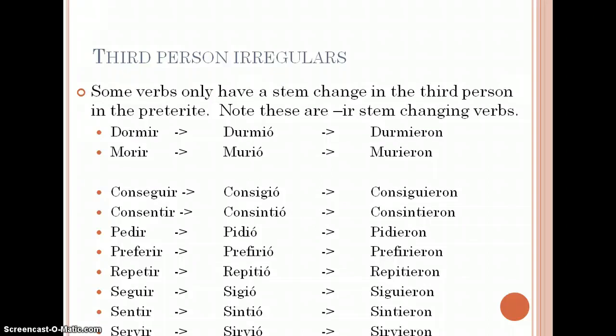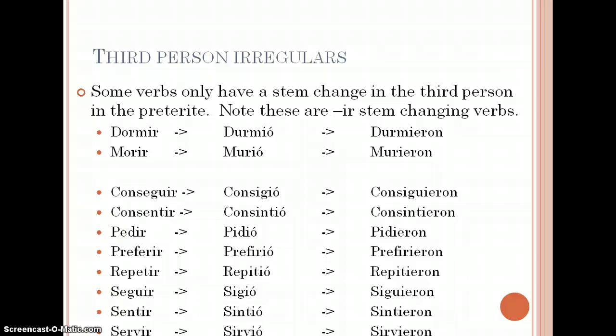The next group we will look at are the third person irregulars. This first group looks quite daunting, but it is verbs that are stem changing verbs. In the preterite, they have a stem change, but only in the third person, both singular and plural. So durmió y durmieron. Él murió, ellos murieron. Él consiguió, ellos consiguieron.